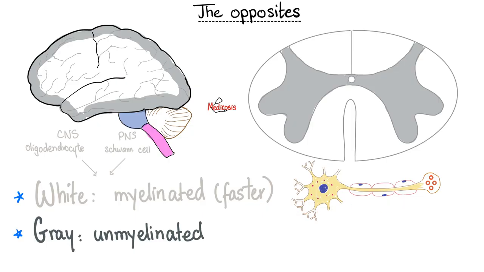This is a neuron. This is the soma. This is the axon. The soma is always unmyelinated. The axon could be myelinated or unmyelinated. The anterior horn cell has a collection of somas, and the somas are unmyelinated. And if they are unmyelinated, they appear gray. And this is why the anterior horn cell occupies gray matter, because it's a bunch of somas that are not myelinated by definition. In the spinal cord, the gray matter is more interior, but in the brain, the gray matter is more exterior. And then vice versa. The white matter is interior in the brain, but for the spinal cord, the white matter is more exterior.